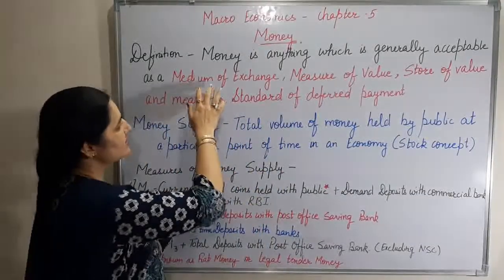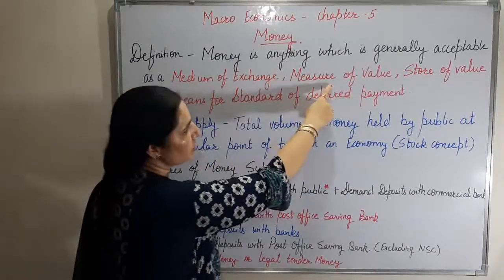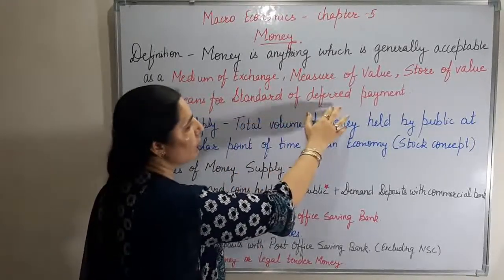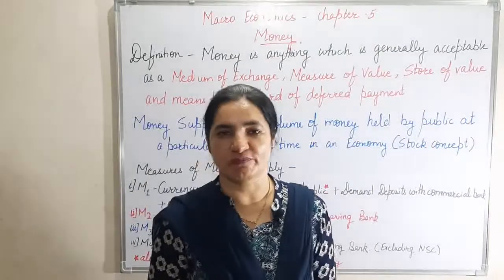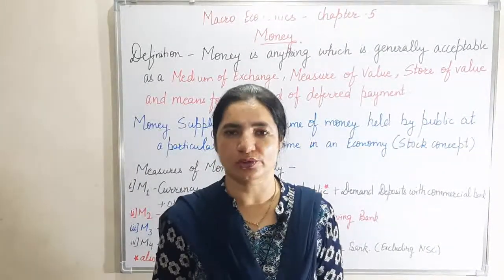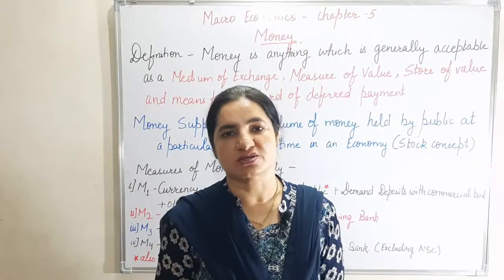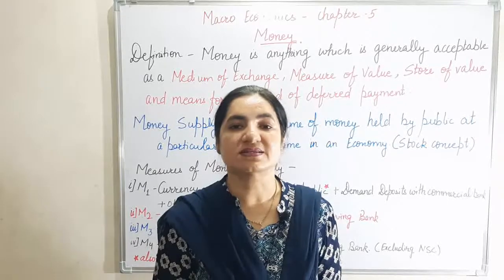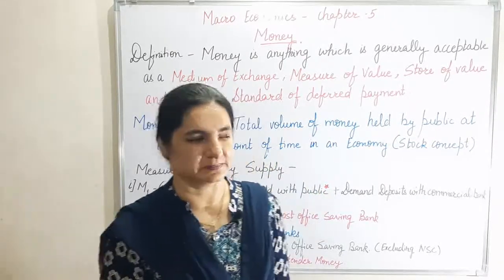All the 4 points written in red, medium of exchange, measure of value, store of value and standard for deferred payment, were the deficiencies of barter system which I have shown you, and these are actually the functions of money. As we can say, money has recovered all the deficiencies of barter system.